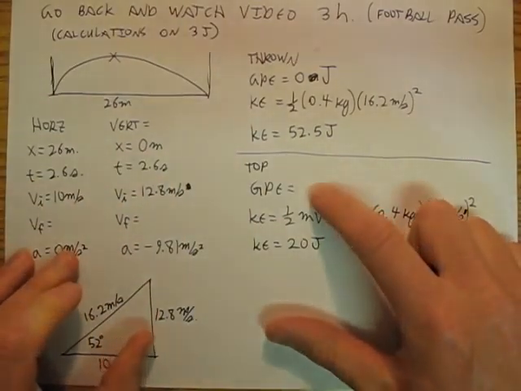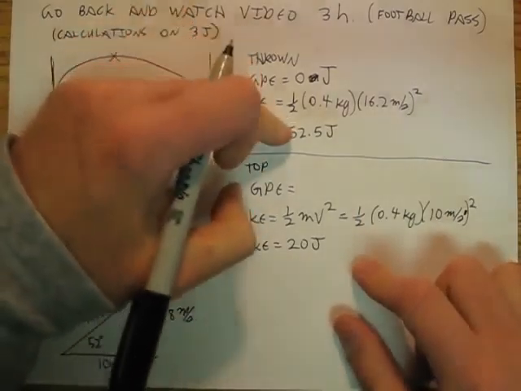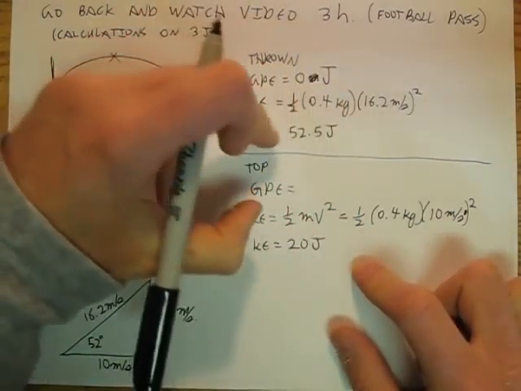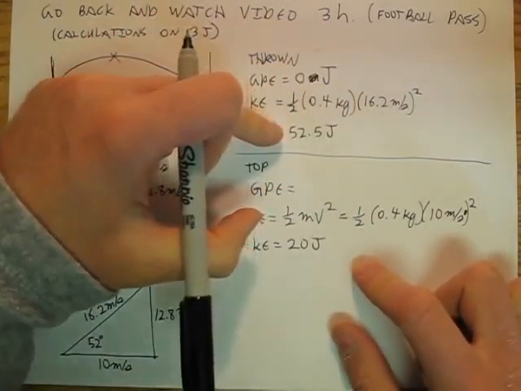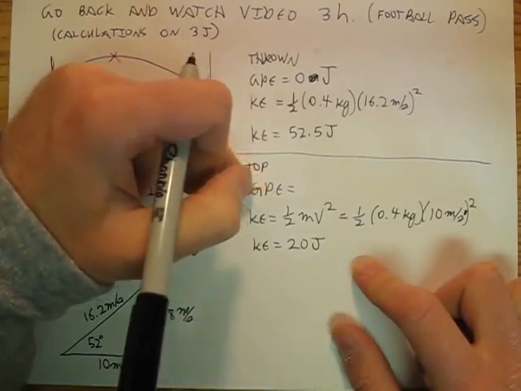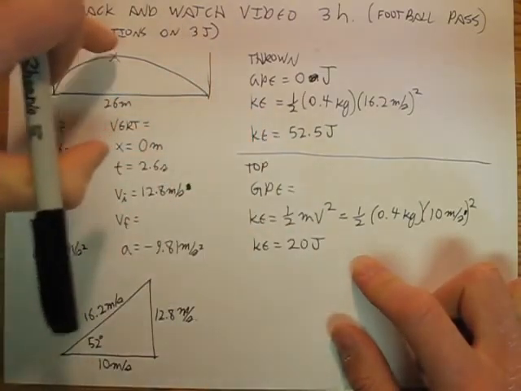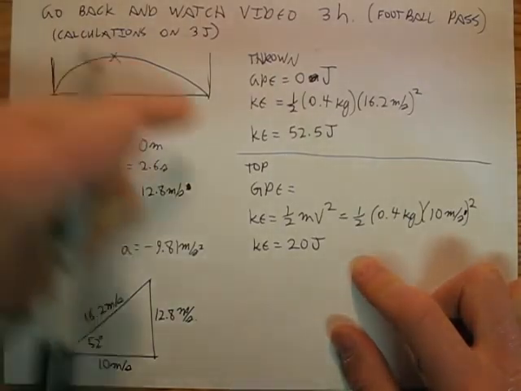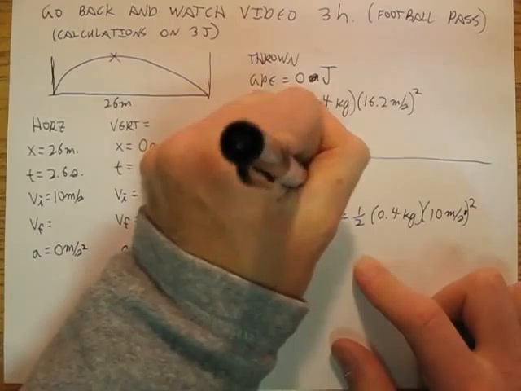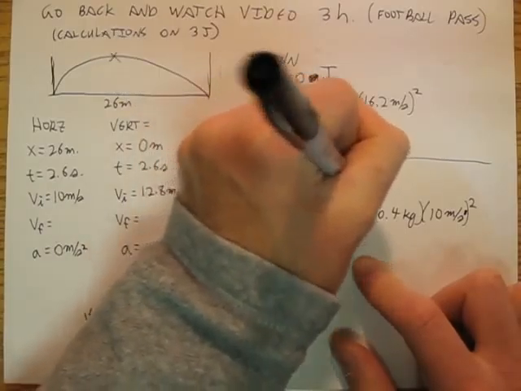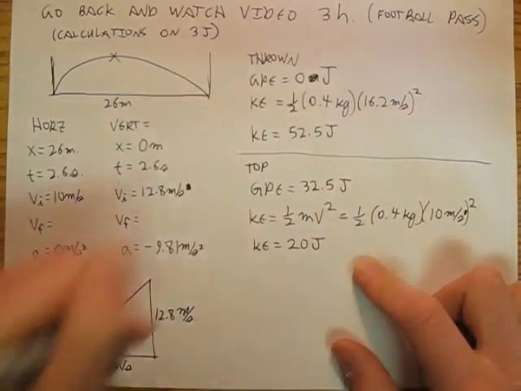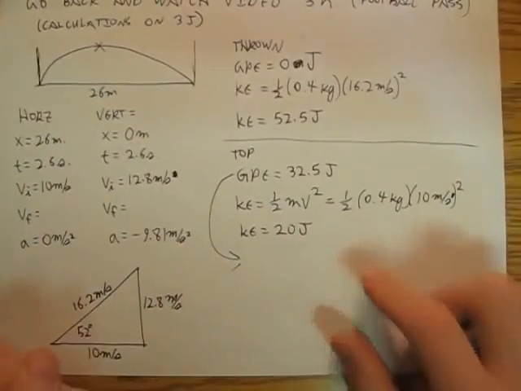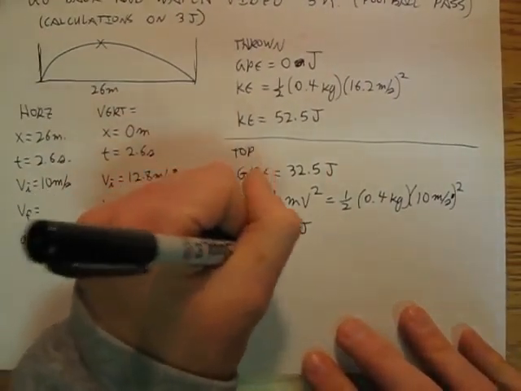That means the total energy of the whole system is 52.5 joules. The kinetic energy at this point is 20 joules, and so the gravitational potential energy has got to be 32.5 joules.